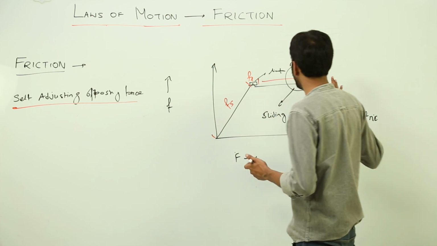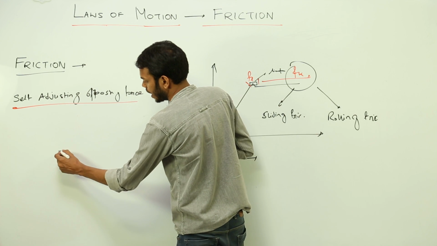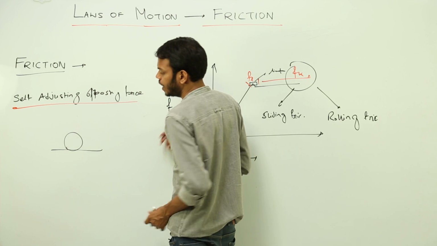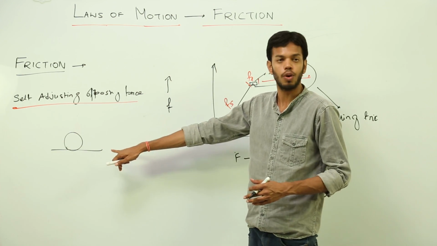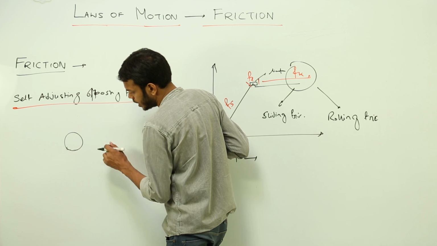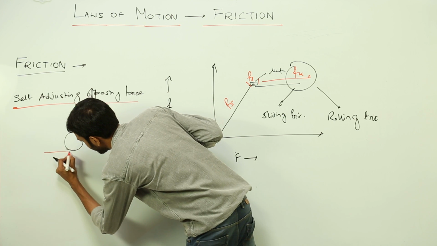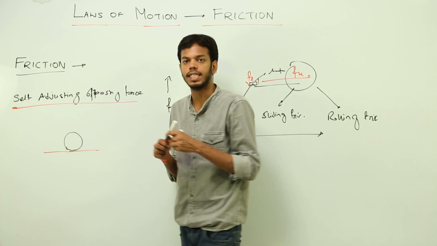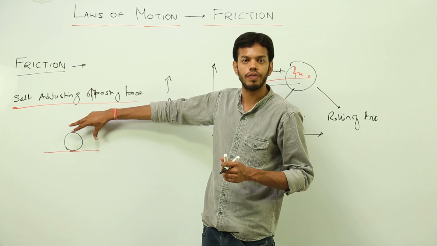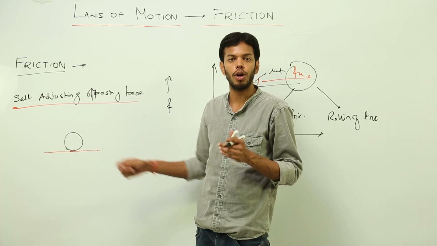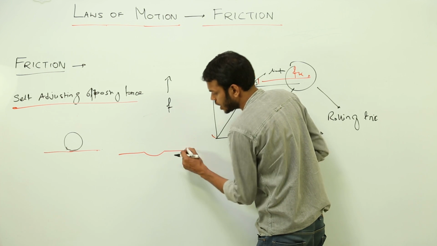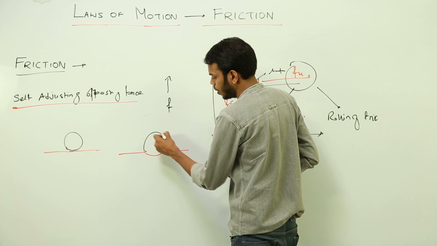So the circular part, this is the point, this is the structure. I am making a circular part, okay. This is a circular wheel which is trying to move over this body. Now the point of contact, let me redraw this. The point of contact is actually very small. So what happens, due to the whole weight of this body, the pressure at the single point is very large, due to which a small depression is created by the circular body.